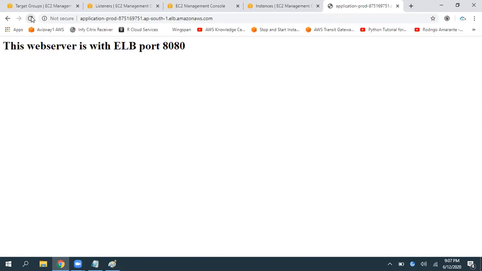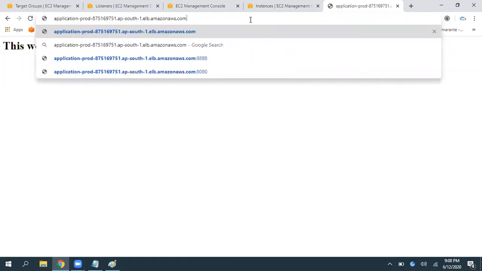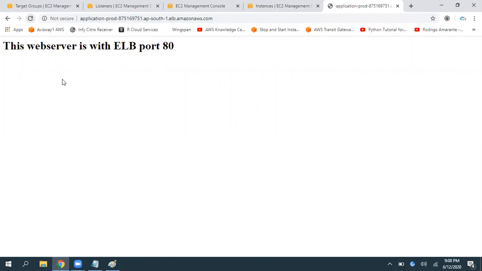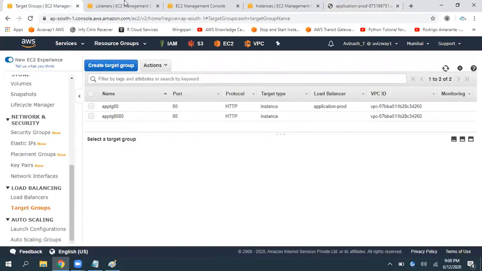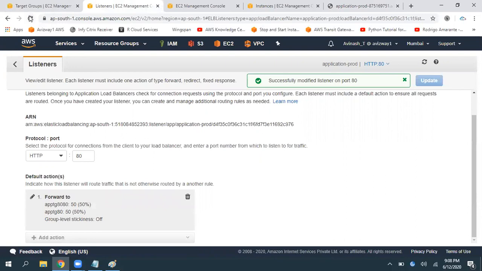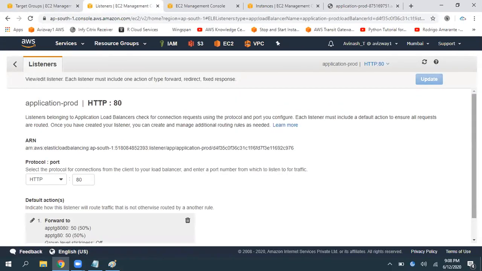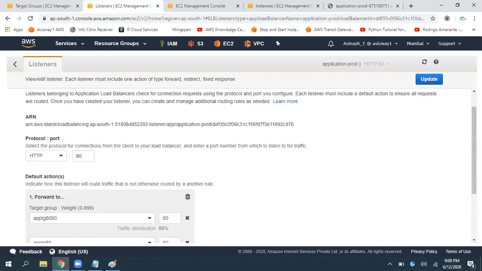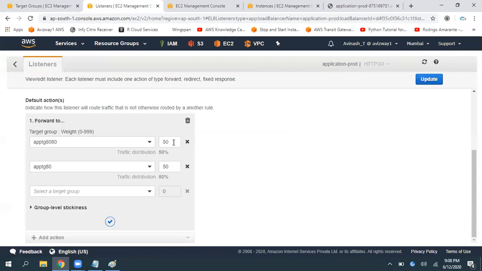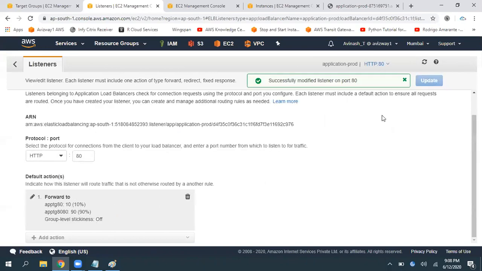Multiple requests are going to 8080 and some to 80. We are not giving a different port number, we are performing it on the same URL. Now at some point of time, you decide to change these values. So just give a quick refresh on the page, otherwise it throws an error. Then click on edit. Now what I want to do is send 90% of the traffic here, only 10% of the traffic here. Distribution. Click on save, update it.